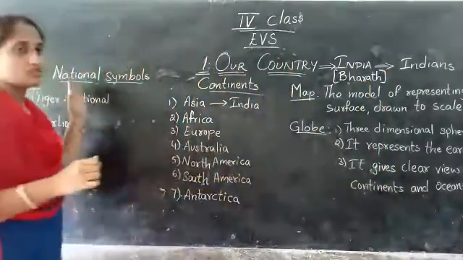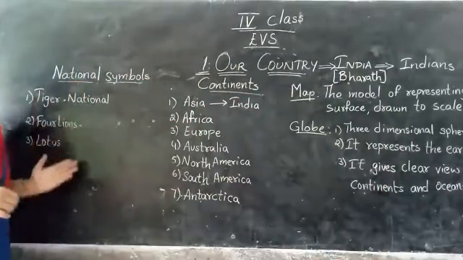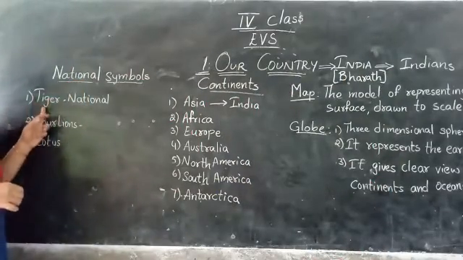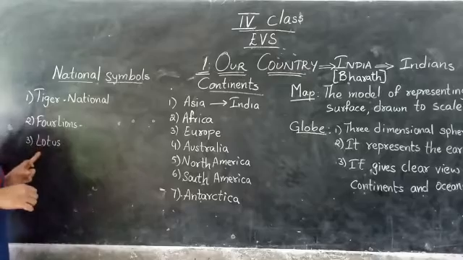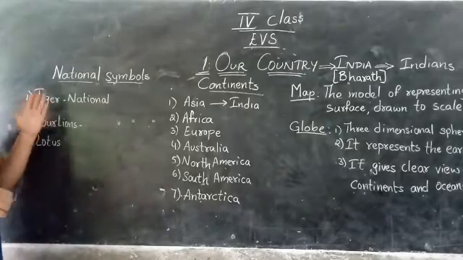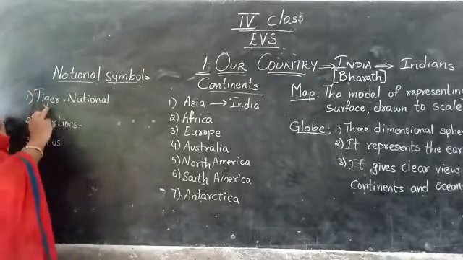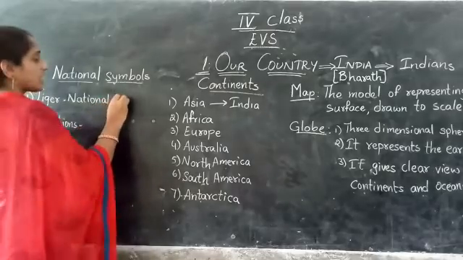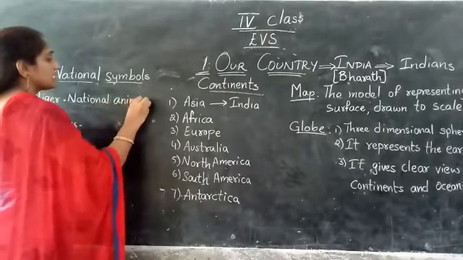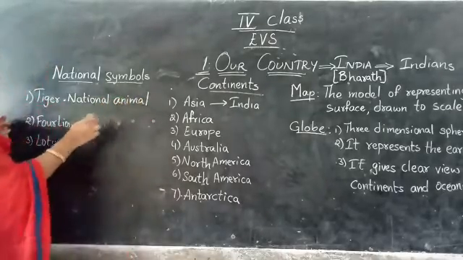Okay. Now see children, here I have written some national symbols. Tiger, 4 lions and lotus. These are our national symbols. Tiger is our national animal. Our national animal is tiger.